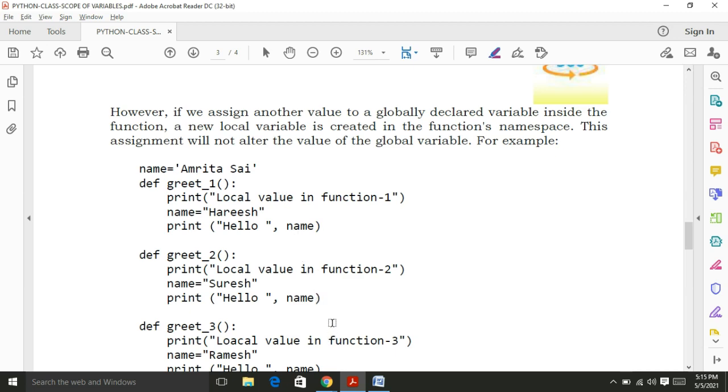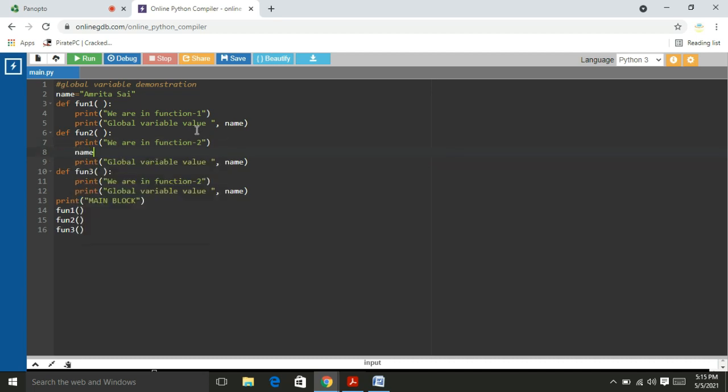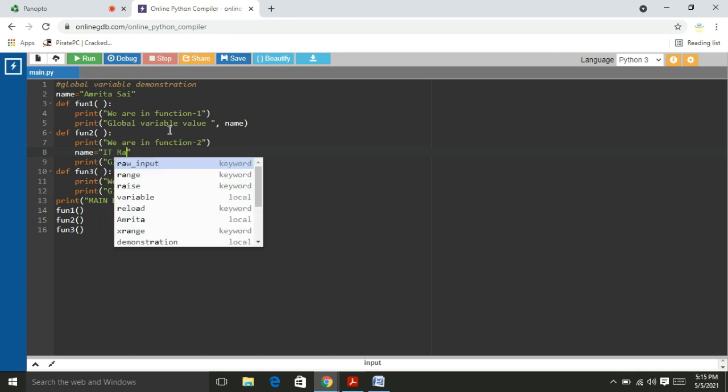So I will explain, friends. Here the global variable is name and it holds the value Amrita Sai. In function 2 I will change the value of the name. Here I write the same name as the global variable and assign it Ramesh.